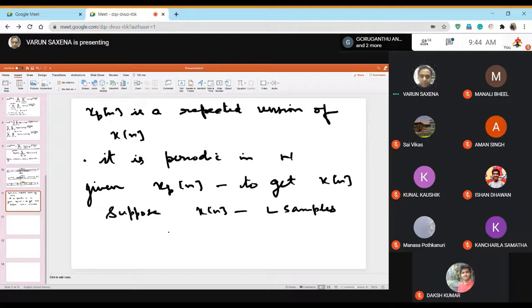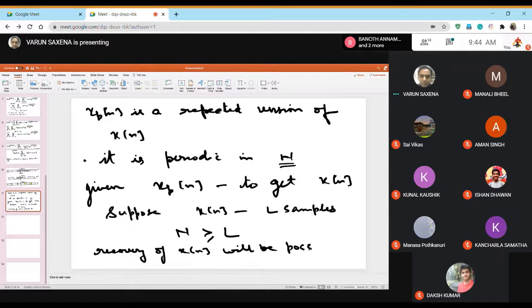Then if the value of this capital N is greater than or equal to L, the recovery of xn will be possible from xpn. This much is clear to you, I suppose.